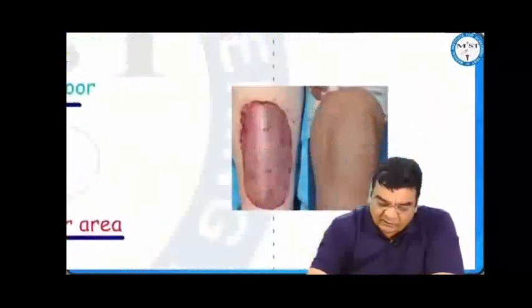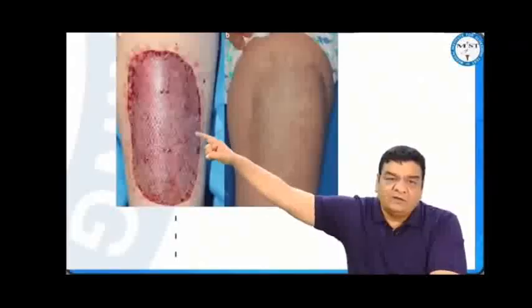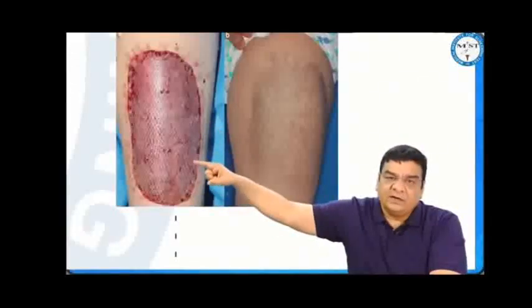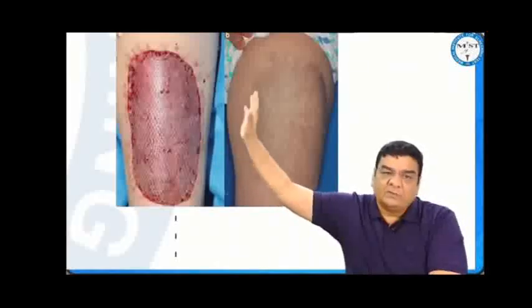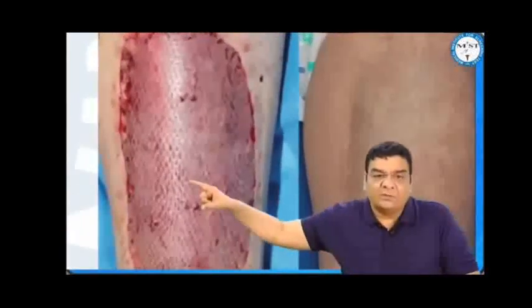Now, when we are going to put the graft at the recipient site, there should not be any infection, especially beta hemolytic streptococci should not be there because it can eat up the graft. There should not be bare bone, cartilage or tendon because the skin will not be taken up on the bare bone, cartilage or the tendon. Once we put the skin graft here, as you can see, we have created multiple holes in this graft. This will allow the granulation tissue to come up, which will help in fixing of the graft as well.